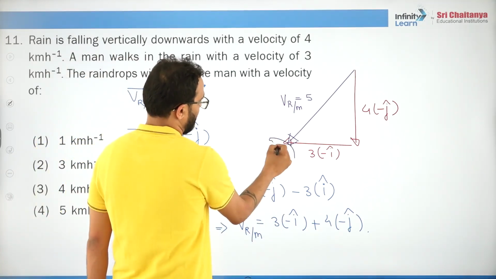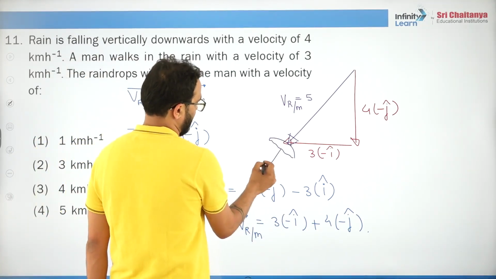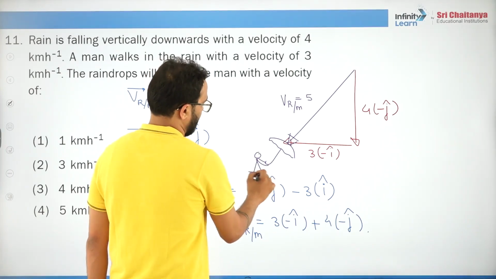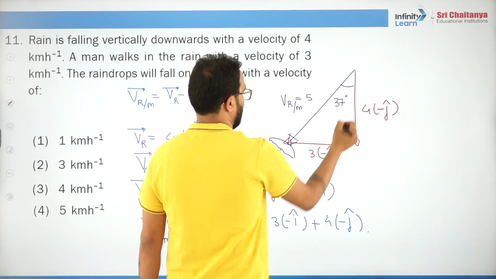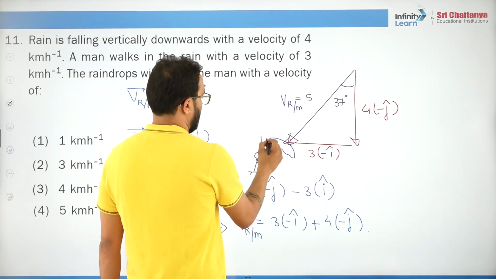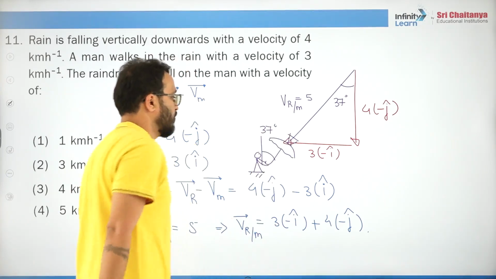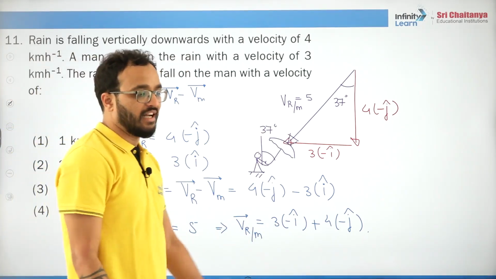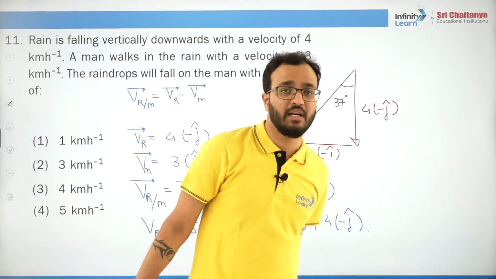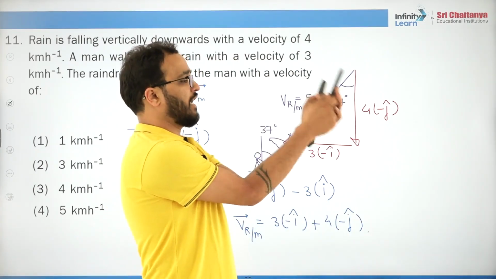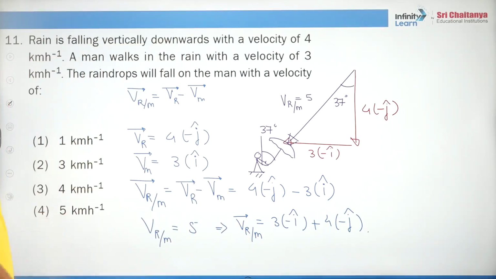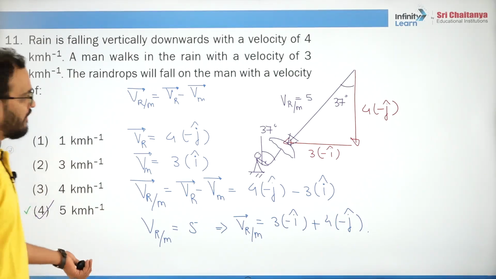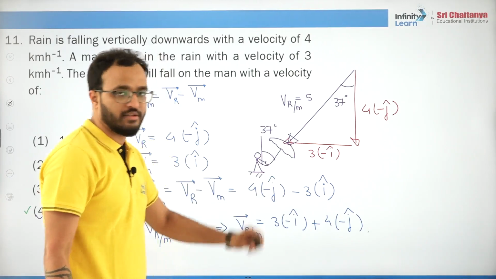So in order to protect himself, he has to hold his umbrella like this. This angle is how much? 3 by 4, this is 37 degrees. So obviously with the vertical, he needs to hold the umbrella at 37 degrees. Do you understand? That means if he starts walking with 3 km per hour, he has to hold his umbrella at an angle of 37 degrees in order to protect himself, right? Clear? Absolutely yes. Let's move ahead. The answer is 5. Even if they ask the angle also, you can answer it.